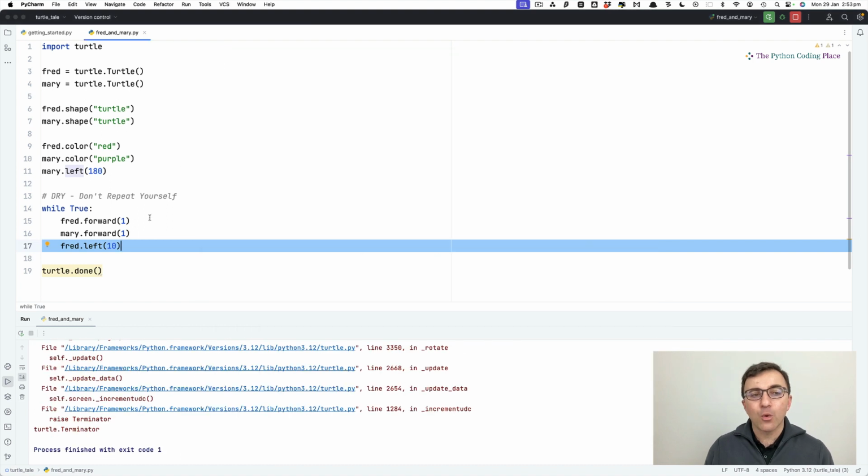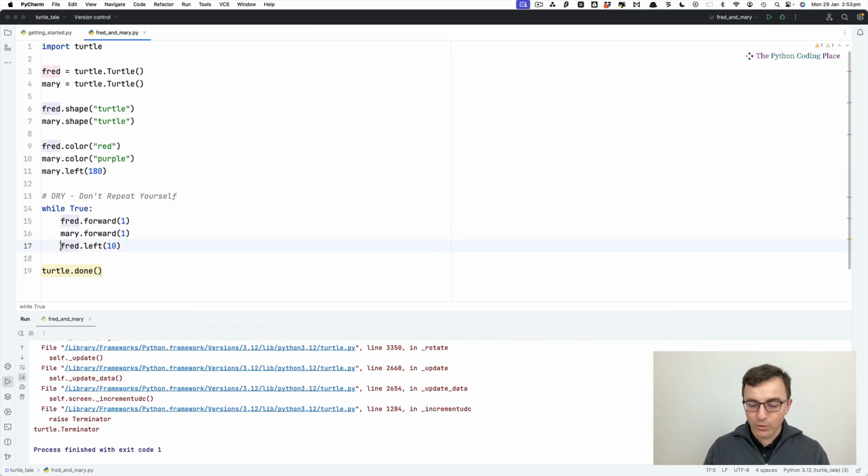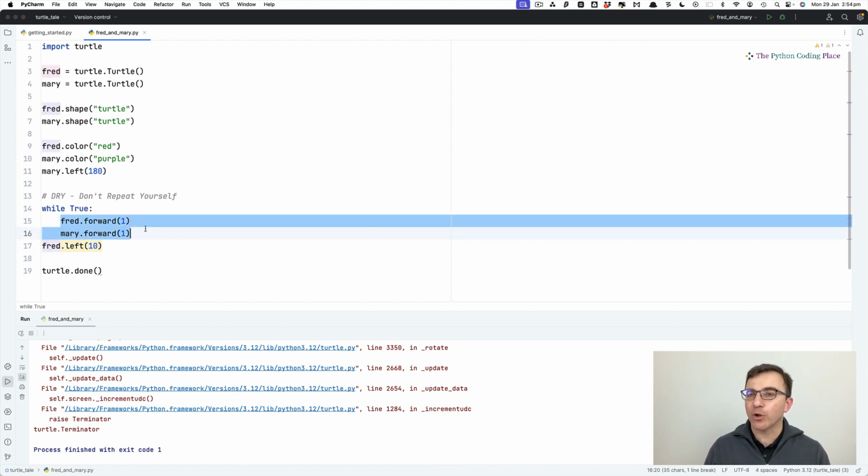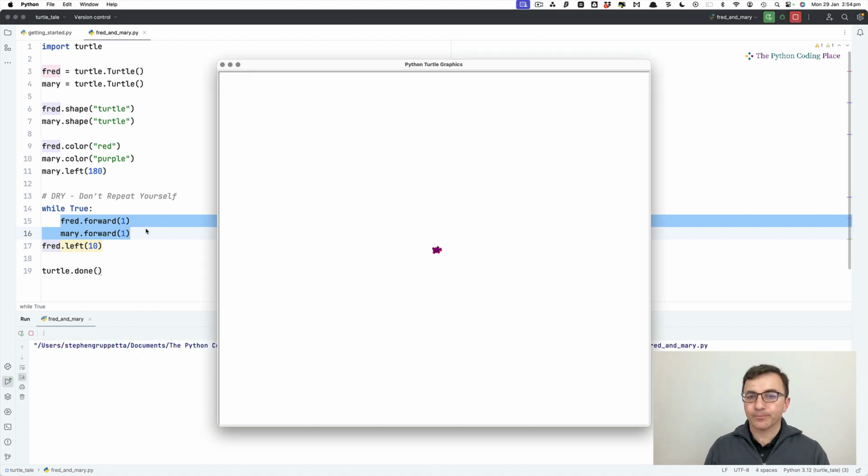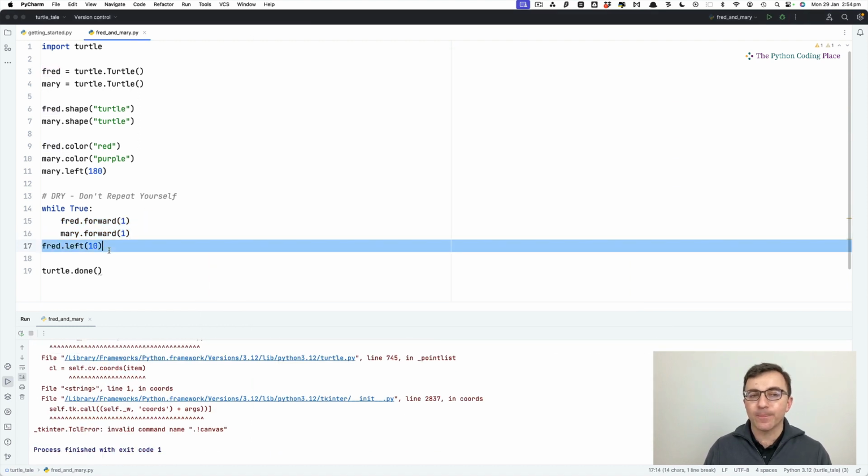But what would happen if I removed that indentation? Fred.left(10) no longer has that gap. Well, now it is not part of the loop. So it will not be repeated with this block. Let's have a look. At the moment it's being ignored. Now, when would this line happen? Fred.left(10). In this case, never.